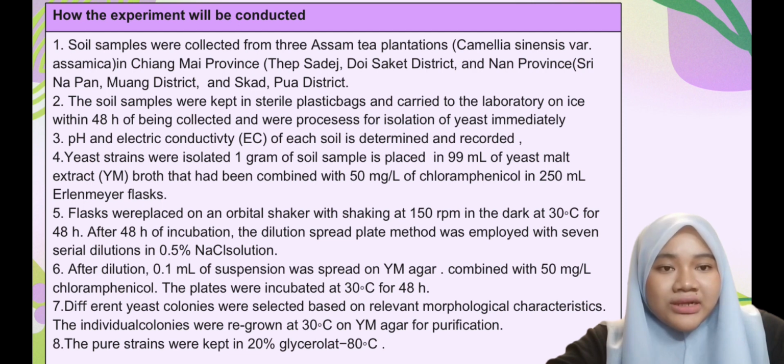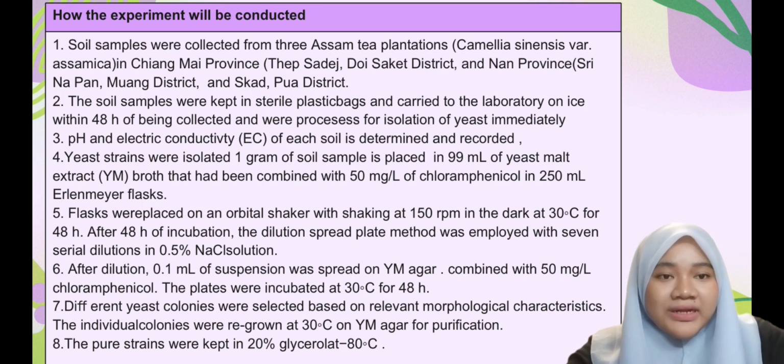Yeast strains were isolated. 1 gram of soil sample was placed in 99 ml of yeast malt extract (YM broth) that had been combined with 50 mg per liter of chloramphenicol in a 250 ml aluminium flask. Flasks were placed on an orbital shaker with shaking at 150 revolutions per minute at 30 Celsius for 48 hours.